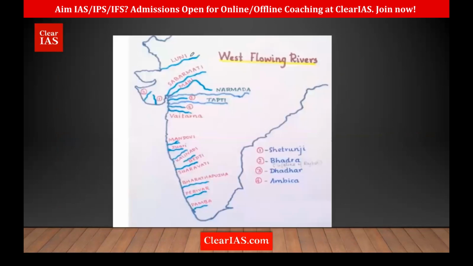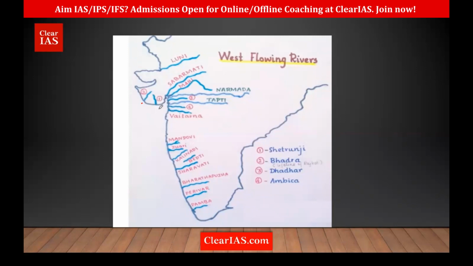So we have this Luni. I spoke about Luni when we spoke about the Aravallis. It originates in the Aravallis and empties into the salt pans of Kutch. So it is also called an ephemeral river. It doesn't empty into the ocean. Okay. Then this is Sabarmati and Mahi. These are important rivers. Apart from that, there is Shatrunji and Bhadra. Then we have, yes, Narmada and Tapi flowing.